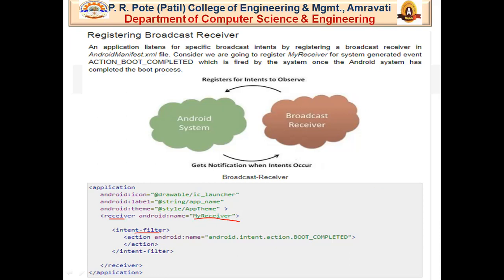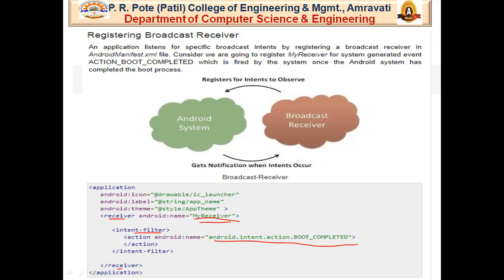So we have an action which defines android.intent.action.BOOT_COMPLETED. It means the phone has been completely booted. Simply fire up the MyReceiver class, and here we will be firing up the onReceive method. So if we go by this definition, we simply get a toast whenever the phone has been completely booted up.